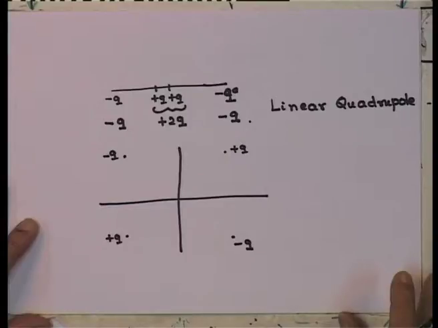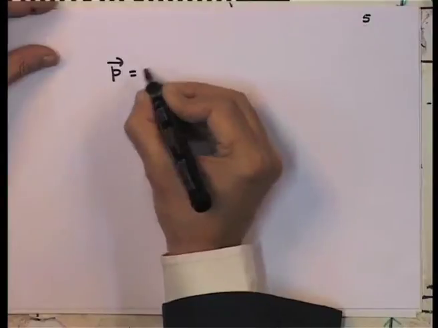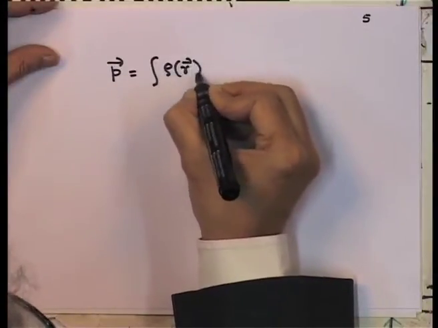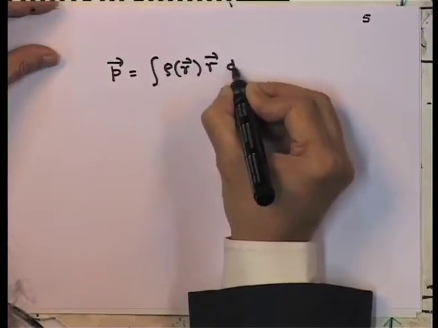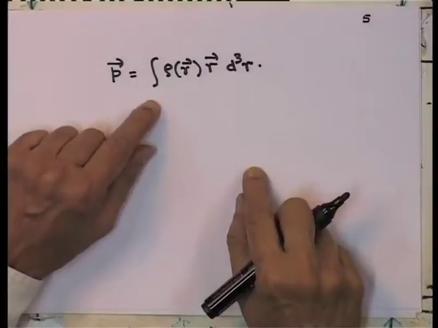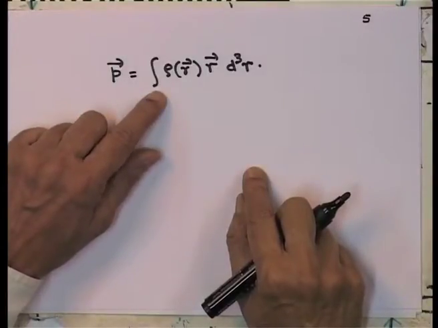The point about the dipole, which is going to be the primary subject of discussion in today's lecture, is that if you look at the dipole moment expression, vector p equal to integral rho r vector r dq r, you notice this could in general depend upon a choice of origin.